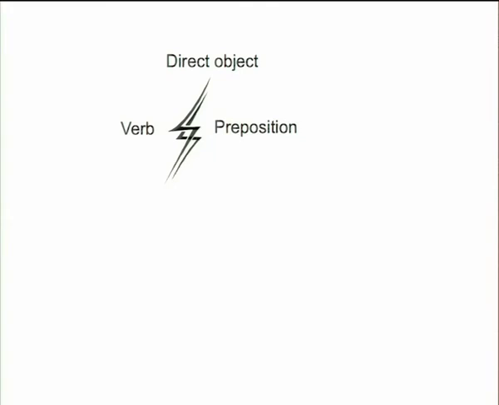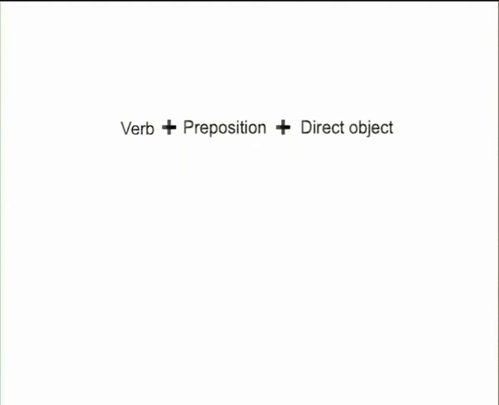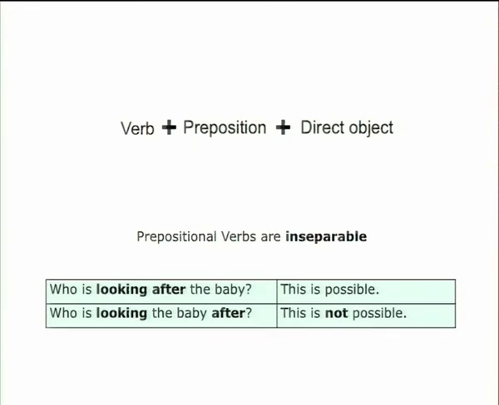Prepositional verbs cannot be separated. That means that we cannot put the direct object between the two parts. Prepositional verbs are inseparable. For example, let us look carefully at this sentence. Who's looking after the baby? This is possible, it is correct, but if you say, who's looking the baby after, it is not possible. The sentence isn't correct.